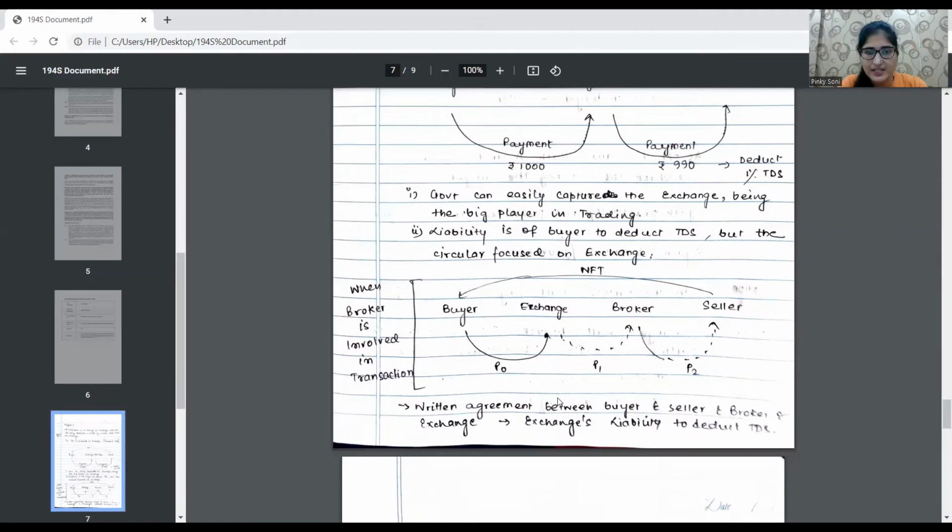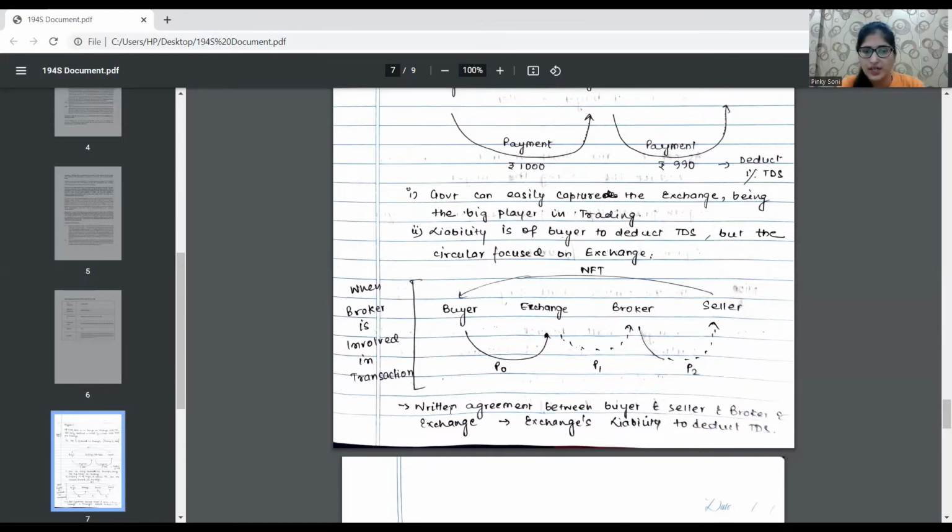So here we can easily understand that even if the responsibility is of the buyer to deduct TDS, the government has focused on the exchange, being the bigger player in the transactions happening between buyer and seller. So they will be the responsible entity who will deduct TDS and pay to the seller. Now, when a broker is involved in the transaction, the buyer is not dealing with the seller directly or through the exchange, there is another party called the broker. The transactions are happening via the exchange and the broker.